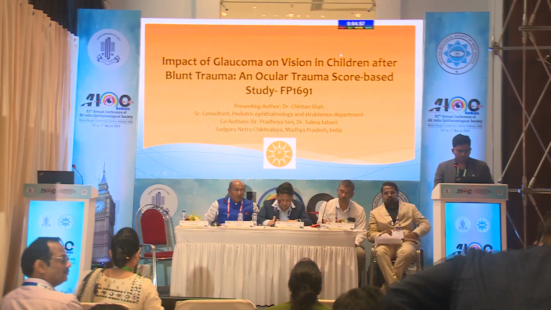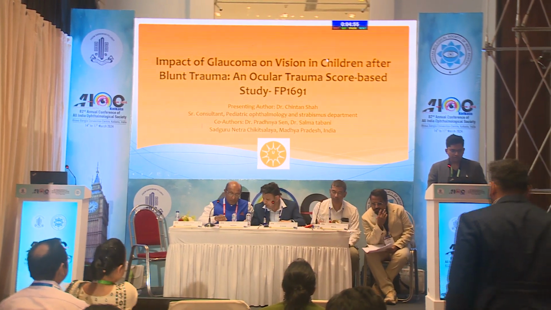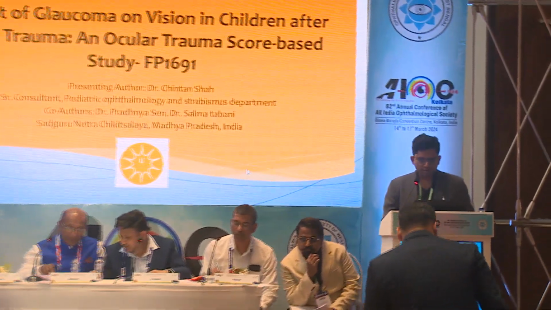The title of my paper is Impact of Glaucoma on Vision in Children After Blunt Trauma, an Ocular Trauma Score-Based Study. The most common question that we get as clinicians when a child presents to us with a trauma is: what is the visual prognosis? And how do we calculate the visual prognosis?